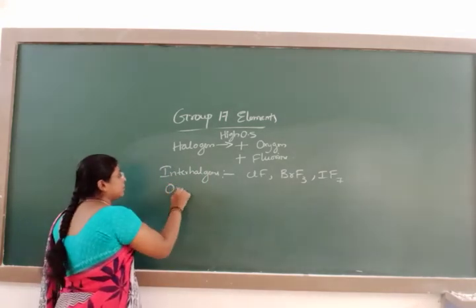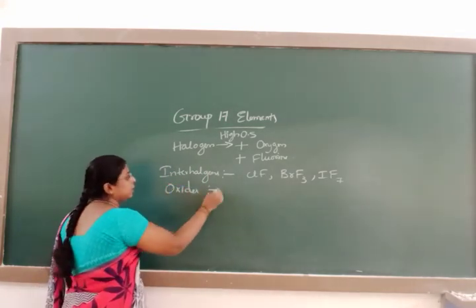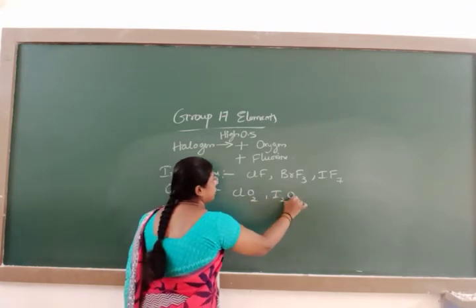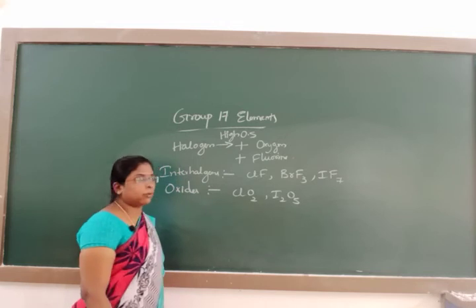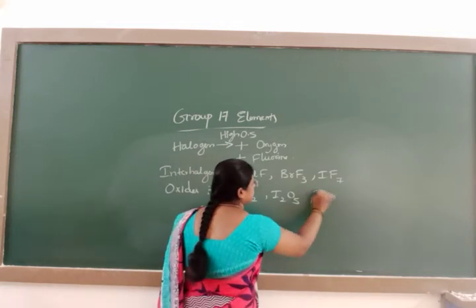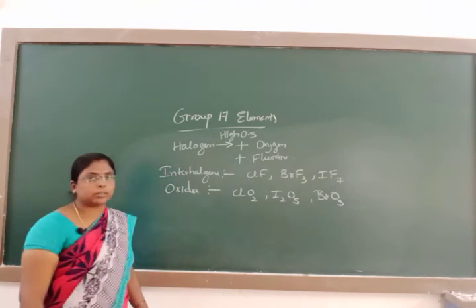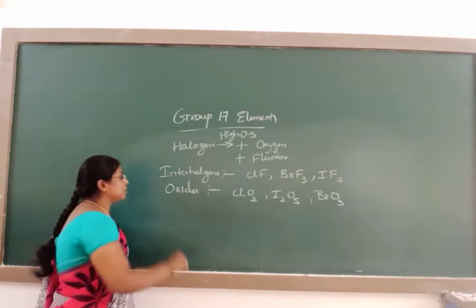Some of the oxides, for example ClO2, I2O5 and so on, BrO2 or BrO3. These are examples of oxides with high oxidation state.